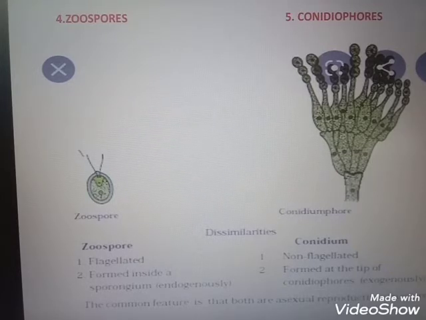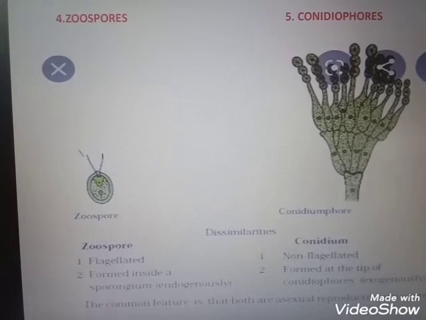The externally formed spores are called conidiophores. And the process of forming spores is sporogenesis. Genesis means synthesis.